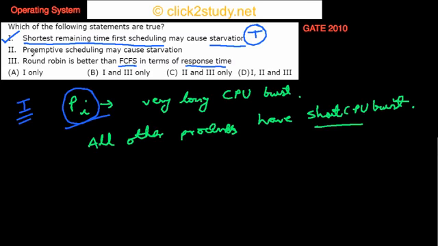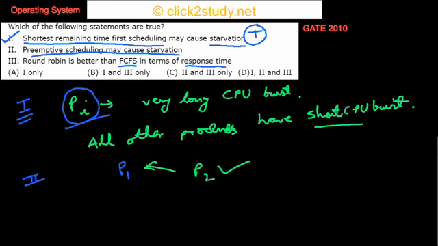And preemptive scheduling may cause starvation. Is this thing true? What about this second thing? In preemptive scheduling, if a process is running, some process may come and preempt that process. Preempt means that it can kick out that process and start running itself. Suppose P1 is running in CPU, and P2 comes. P2 kicks this process out and runs itself on the CPU. So that's preemption. In preemptive scheduling, you can definitely have starvation.